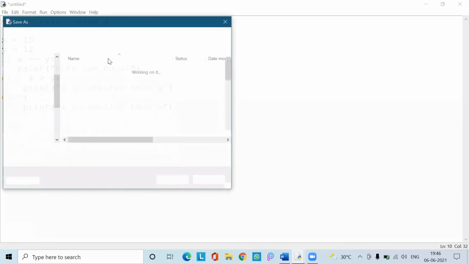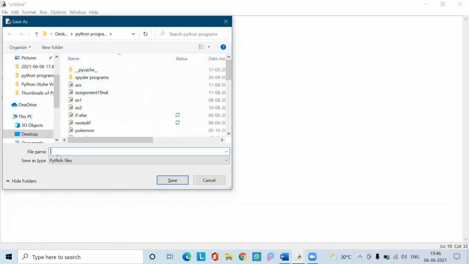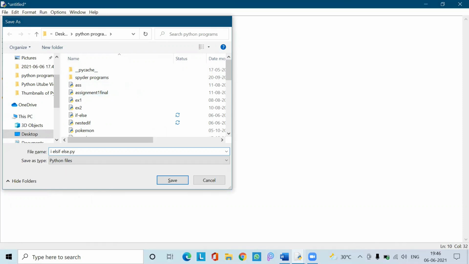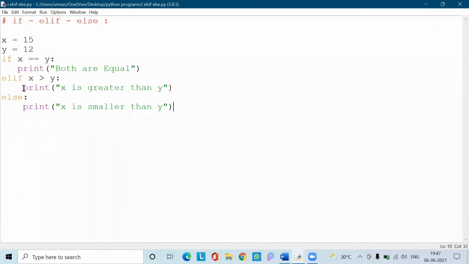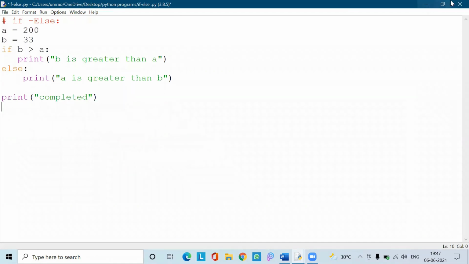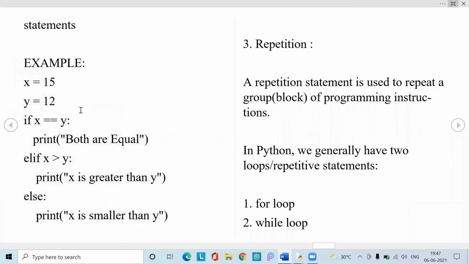So let us save and check. The second one, it is if elif else dot py. So it has given us that x is greater than y. The second condition has been satisfied, x is greater than y, so it has printed the statements present in the elif block. Okay. This is an if elif else block, and these are the classifications under selection or decision making.